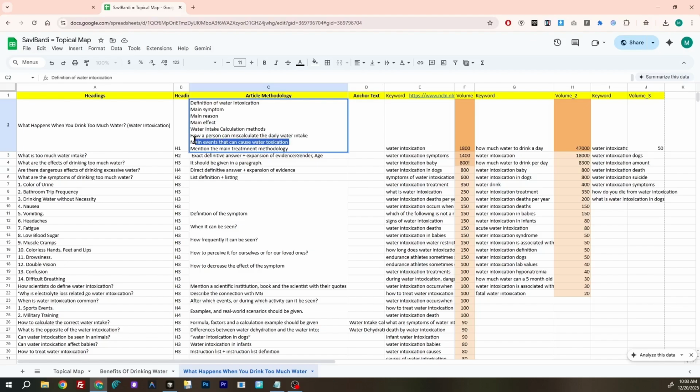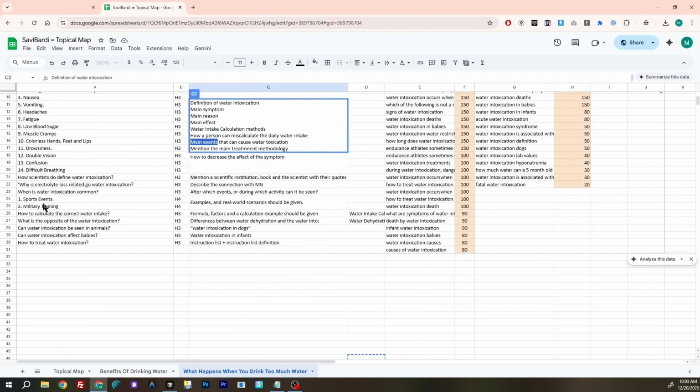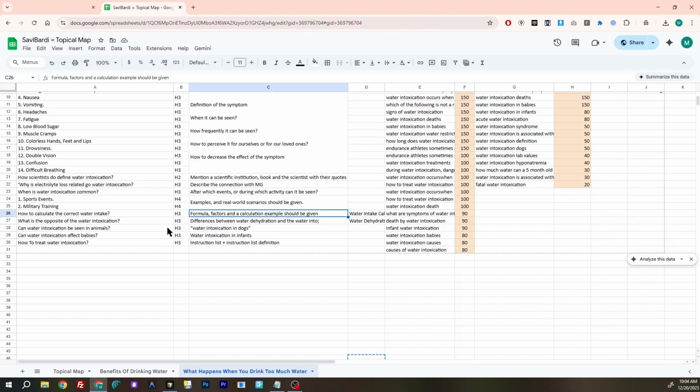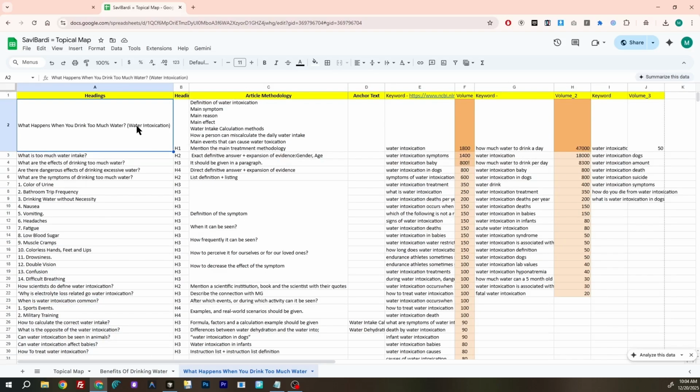After that, we go for the main events that cause water intoxication. Main events are basically sports events and military training. The context that we covered in our supplementary content, we connect it to the abstractive journal or extractive summary. In a previous lecture, we talked about the supplementary content, and we also talked about their specific order in terms of context terms and the context signifier in our H1, and how we distribute these things inside the contextual structure. So the order of these things is not random. Everything is connected to each other.